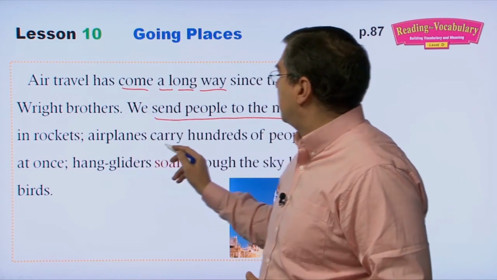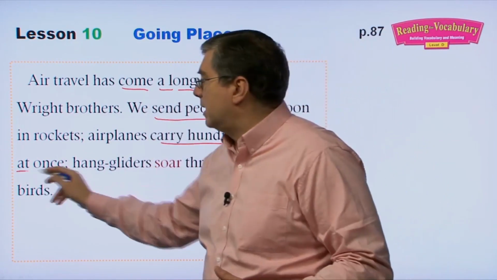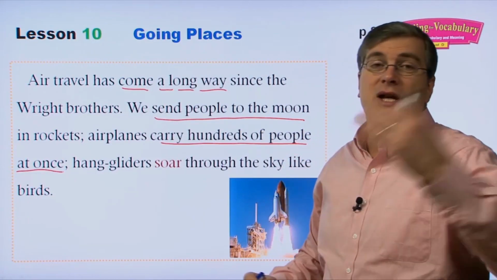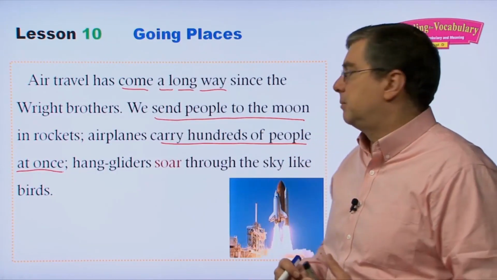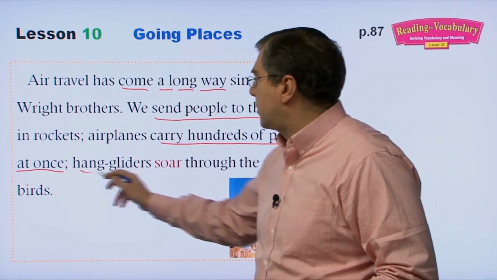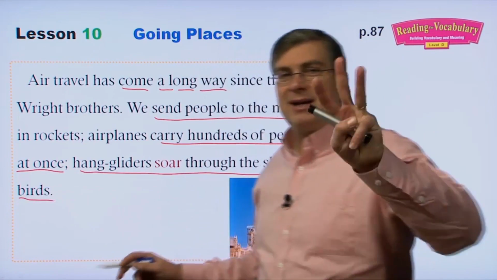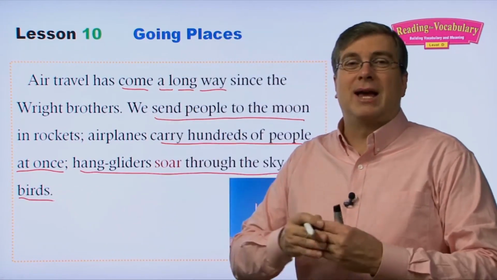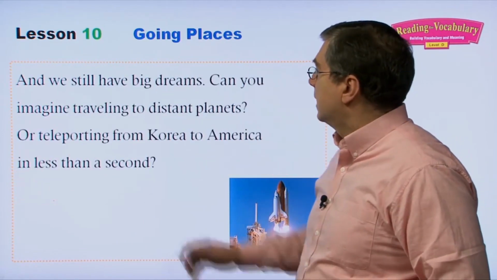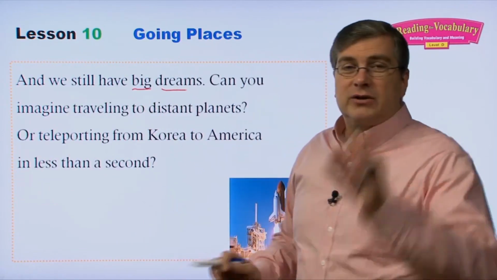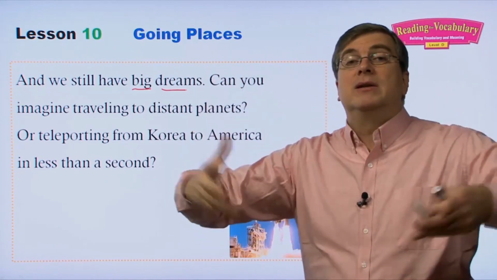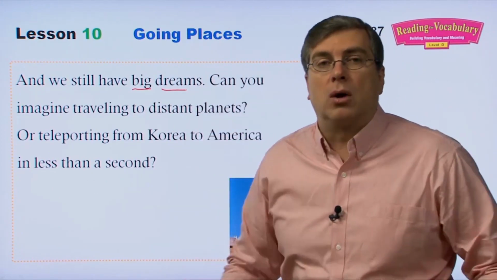Okay, but anyway, people to the moon. That's one example. Airplanes carry hundreds of people at once, right? So you're on an international flight to America or to Europe, right? Hundreds of people are on the plane at one time. Hang gliders soar through the sky like birds. That's your third example. So we have 3 examples of how air travel has progressed a long way since the Wright brothers. And we still have big dreams. So we haven't stopped, right? Those are 3 impressive examples, but we still have dreams to do even more, right?